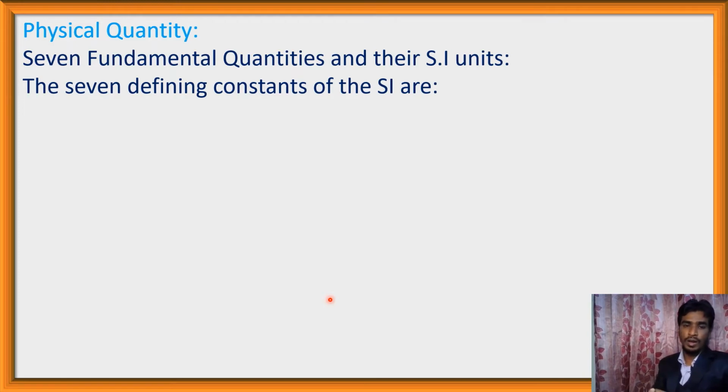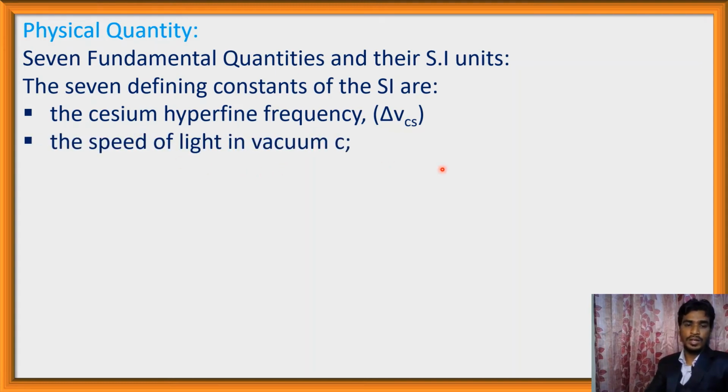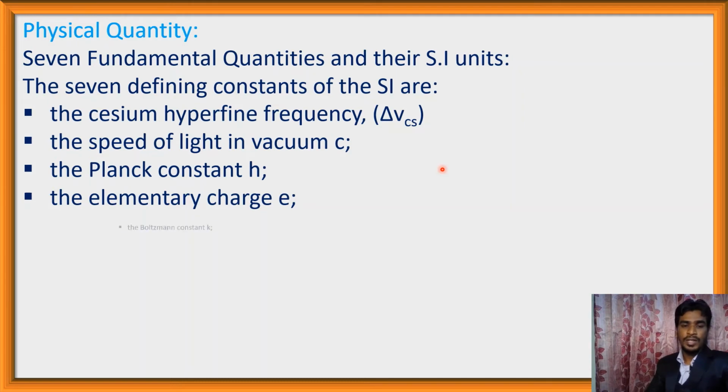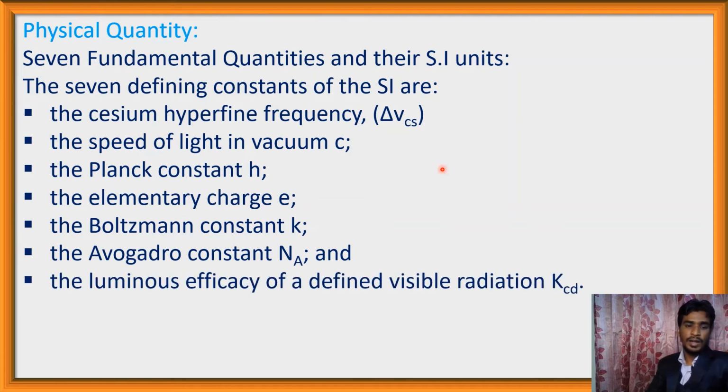According to the new definition of 7 fundamental units, we need 7 fundamental constants, and these constants are the cesium hyperfine frequency, that is the number of vibrations of cesium 133 atom, the speed of light in vacuum c, it is also a constant, the Planck's constant h, the elementary charge e, the Boltzmann constant k, the Avogadro's constant NA, and the luminous efficacy of a defined visible radiation Kcd.